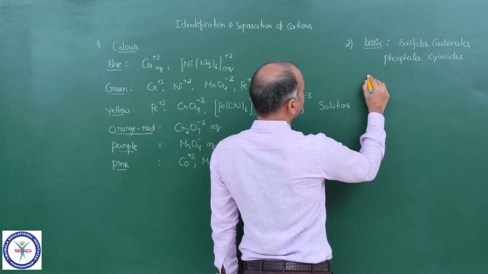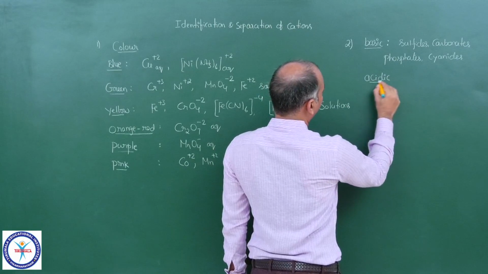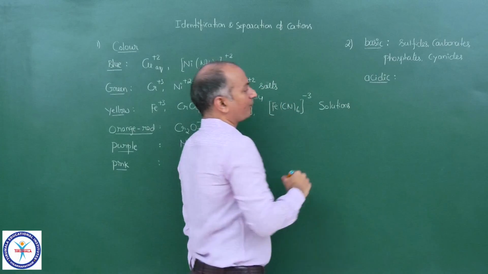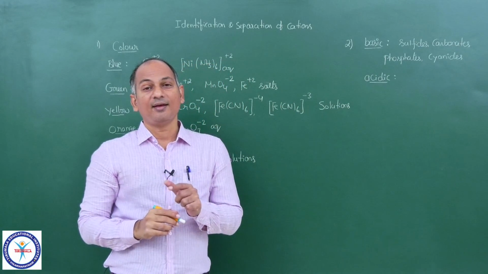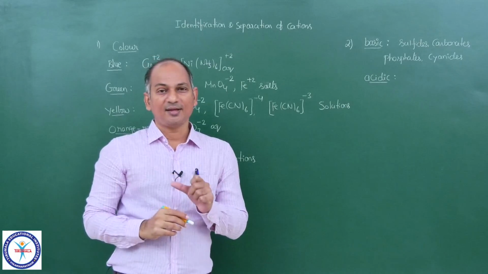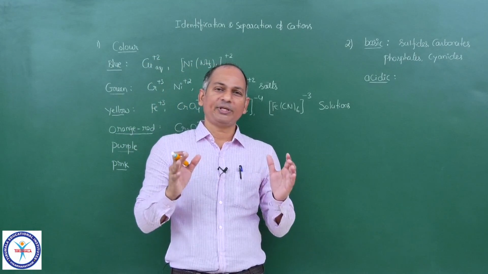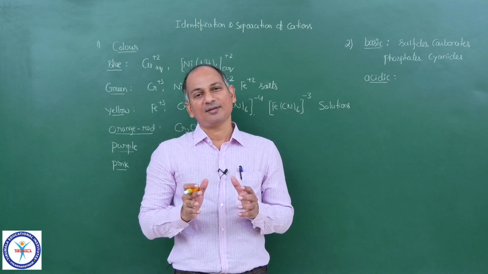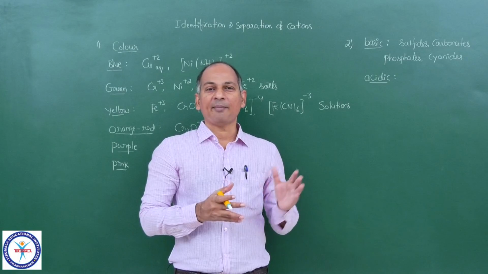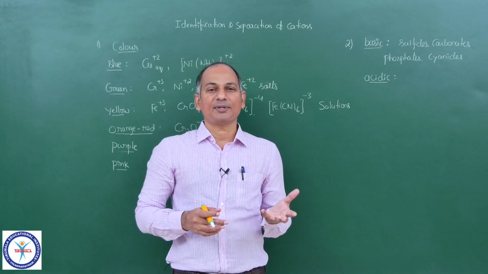Now if you come to acidic salts, it is the hydrolysis of the cation, cationic hydrolysis. In salt analysis, we have seen so many cations: Ag+, Hg2+, Pb2+, Mn2+, Co2+, Na+, Fe3+, Cr3+.